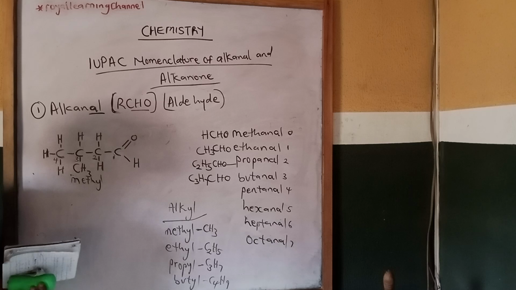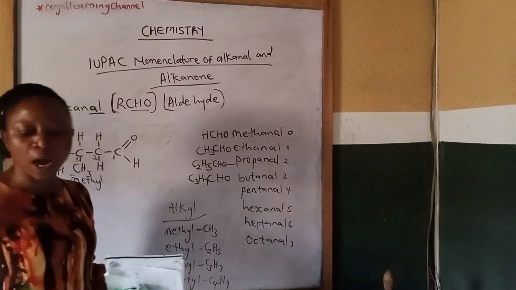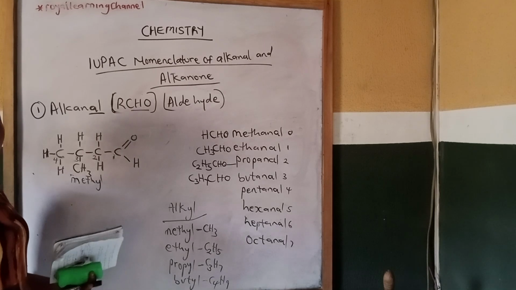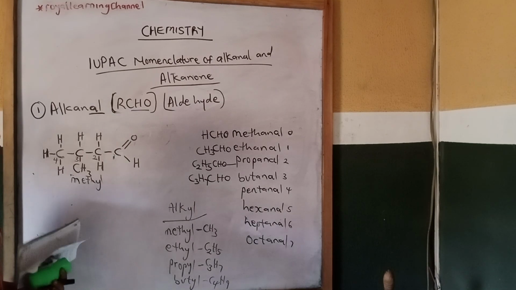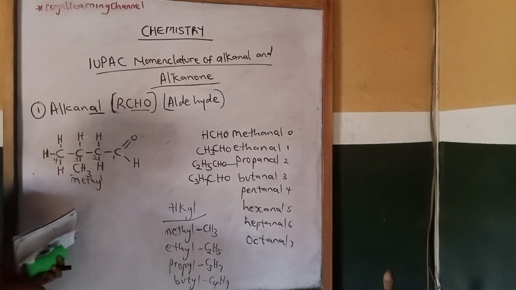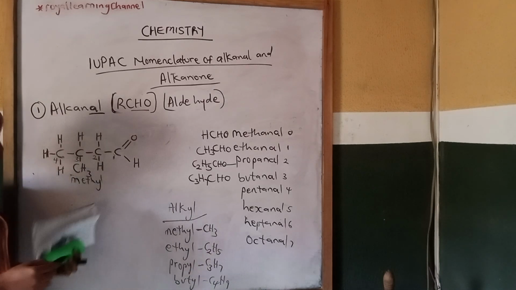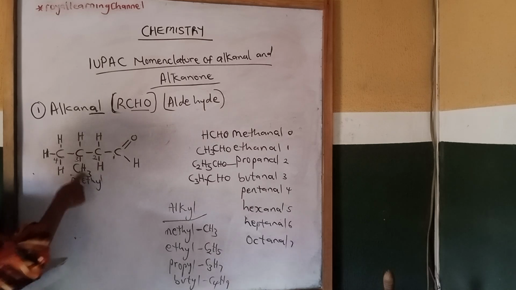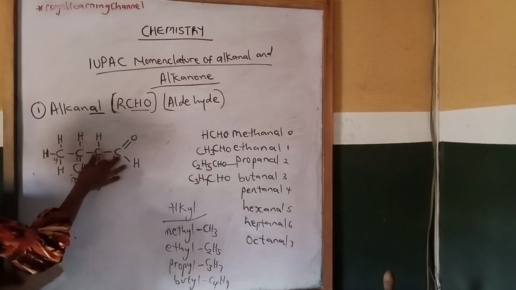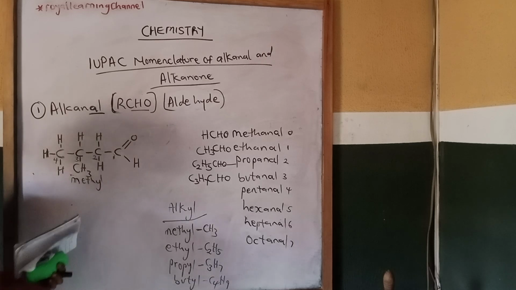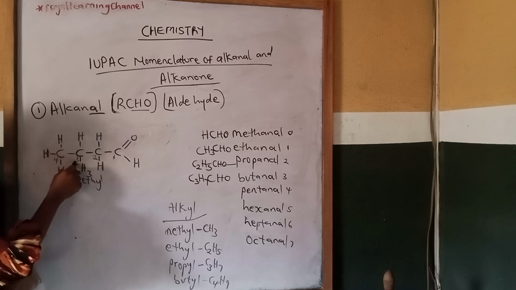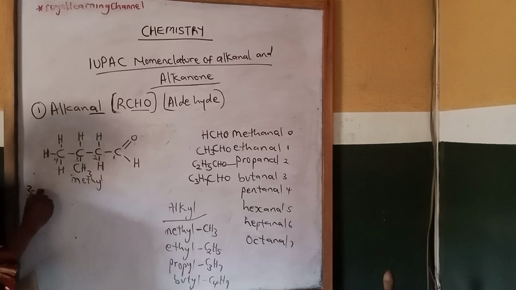So you name your substituent before your root hydrocarbon. In organic chemistry, your substituent must come before the root hydrocarbon. Then your root hydrocarbon is the longest continuous carbon chain. So CH3 is our substituent. So we name our substituent before the longest continuous carbon chain. So what is our substituent? Methyl. Then the methyl is on the third carbon atom, so you call it 3-methyl.